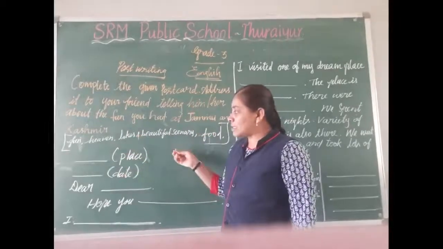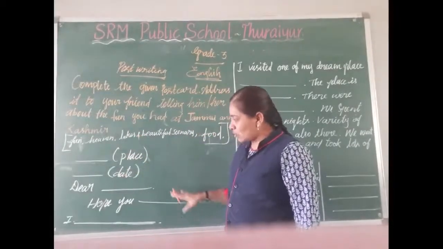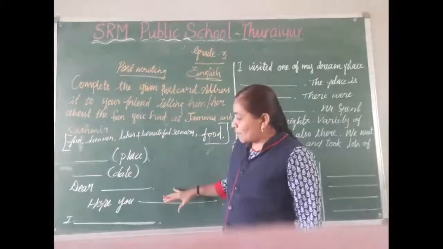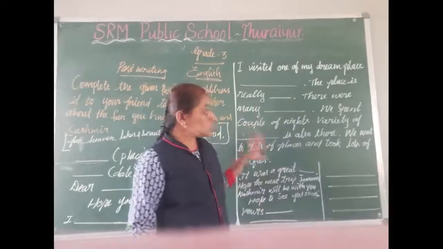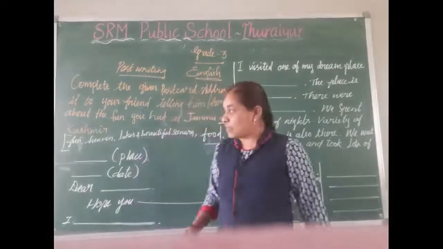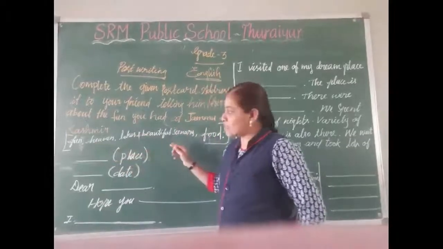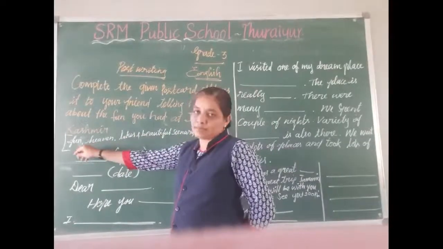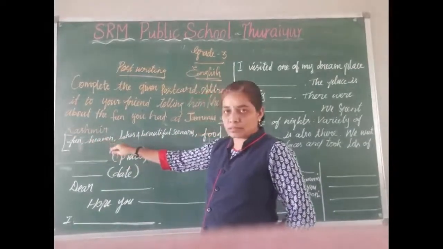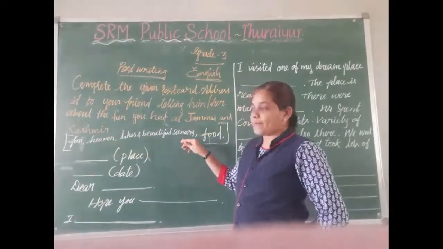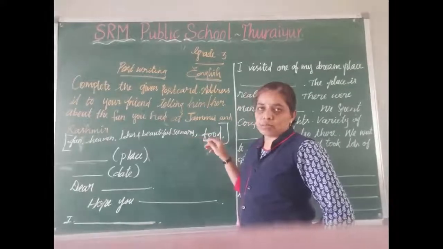Okay. Look here, like this you have fill-ups. You want to complete these fill-ups. First, they have given clues in the bracket. What is that? Fun, heaven, lakes and beautiful scenery, food.